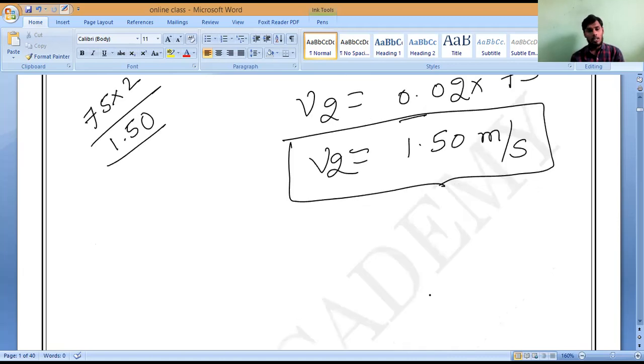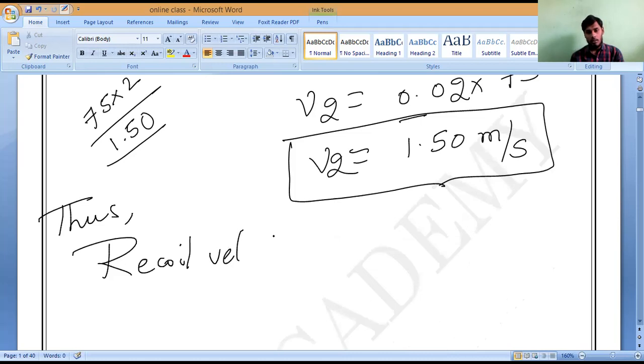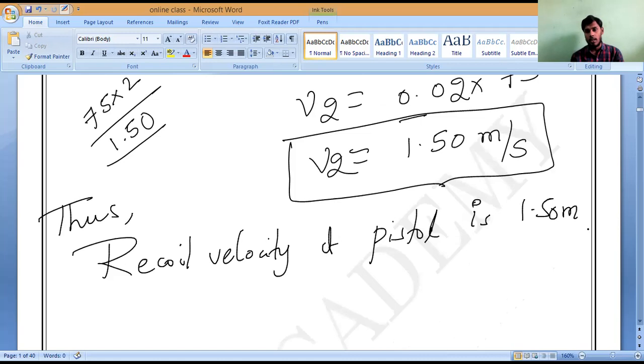The recoil velocity of the pistol is thus 1.50 meter per second. Please note it down, solve it.